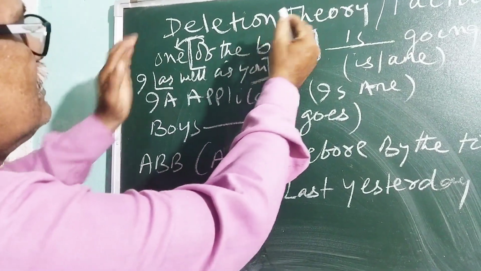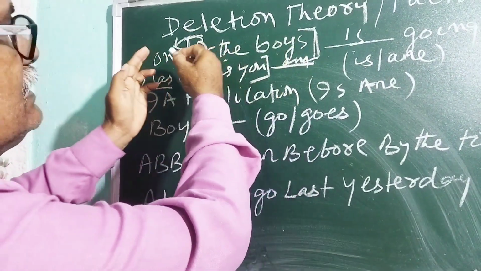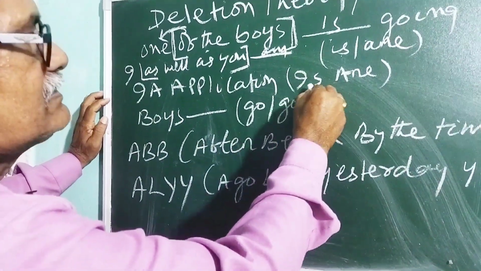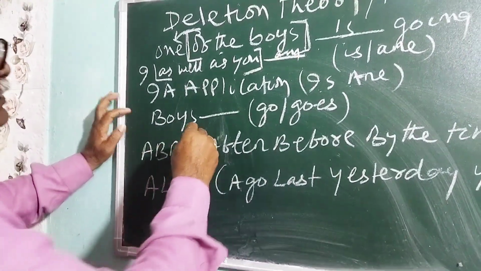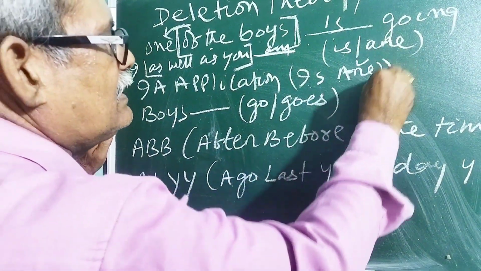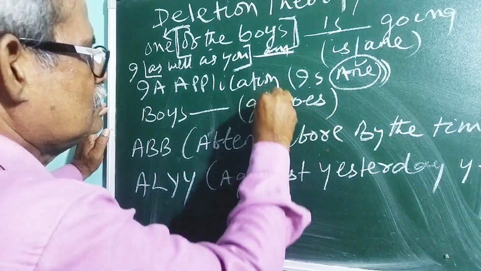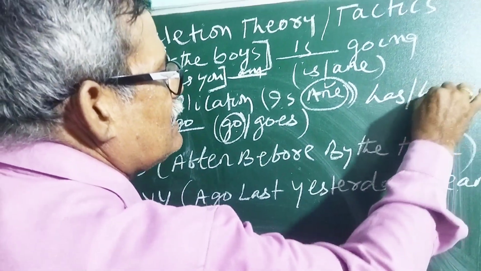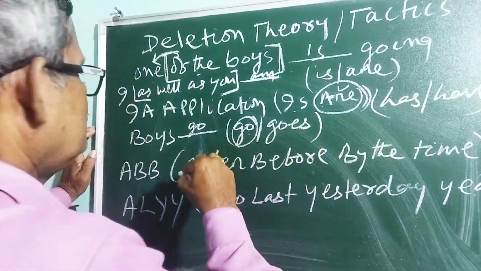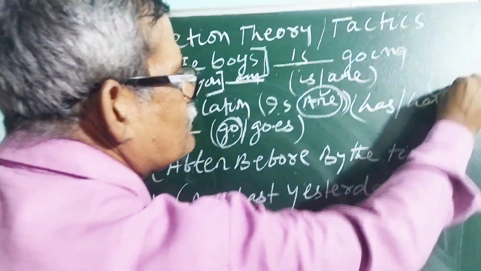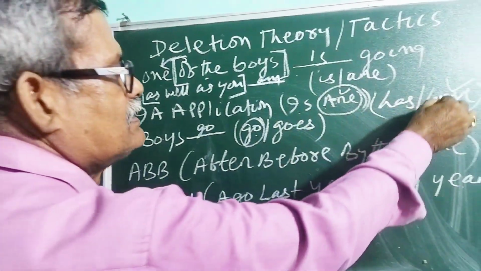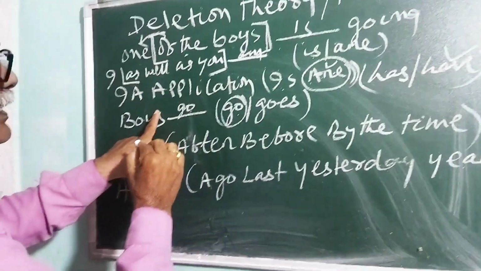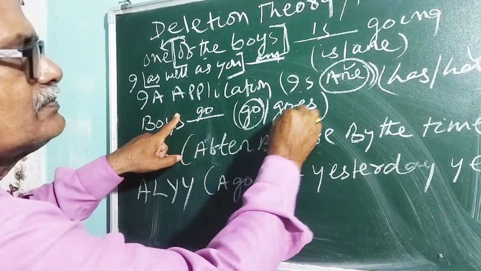Each of the girls, you delete it. "Each is." "I" application is "am." Boys dash. So "boys is" or "boys are." Boys are. "Are" has no S ending. In "go" and "goes," "go" has no S ending. Even if it is "has" or "have," boys have, "have" has no S. "Are" has no S. So boys have, boys do, boys go. If it is boy, boy is, so boy goes, boy has.